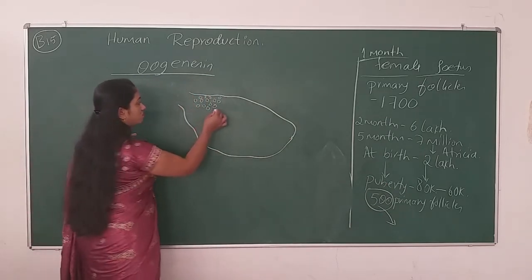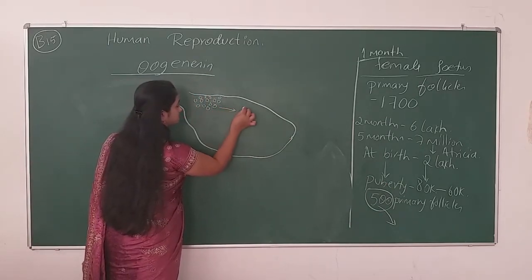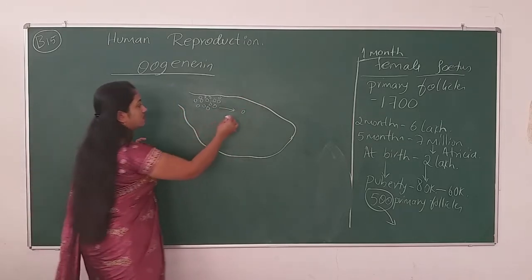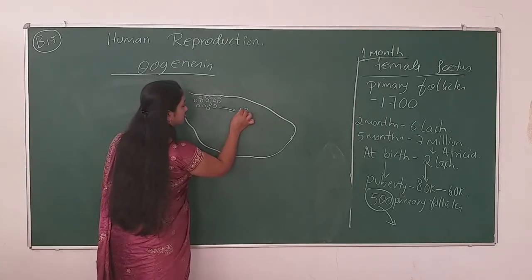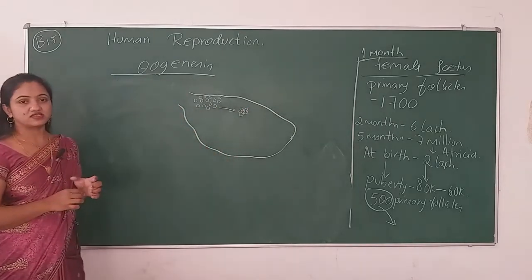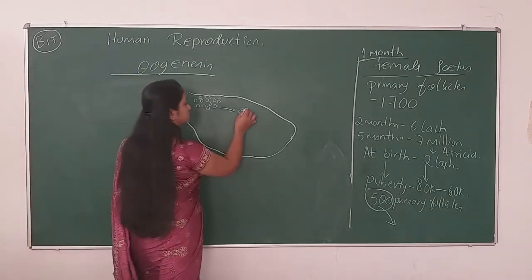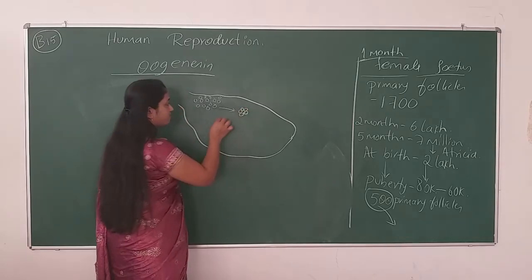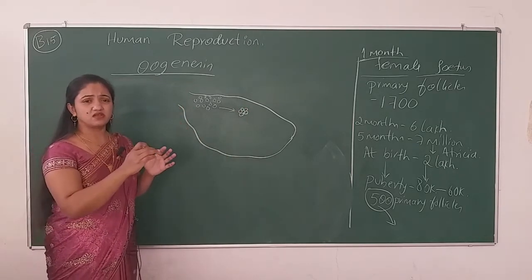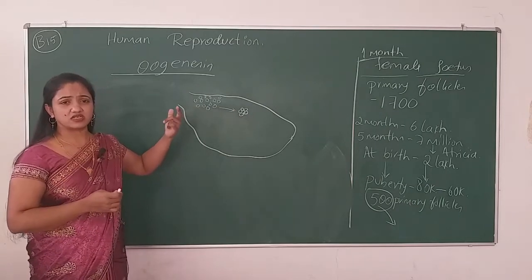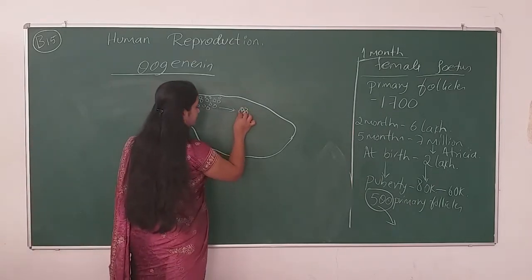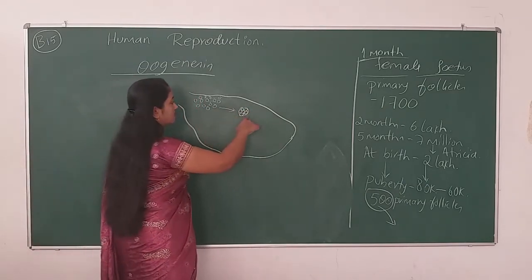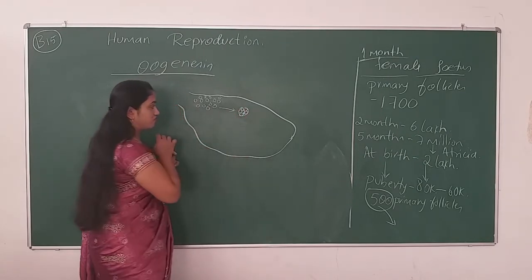And now, this is one primary follicle. It forms some granulosa cells at the boundary of this primary follicle. It forms some boundary, some cells. It covers the granulosa cells, and then again it is covered by a theca, the external theca. So all these things happen in the primary follicle.